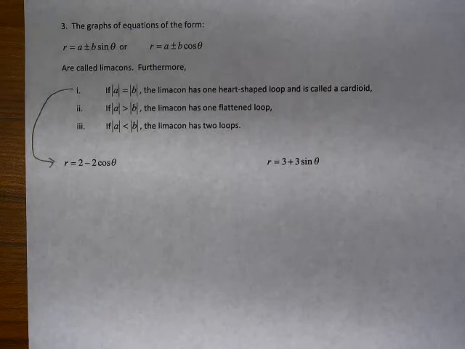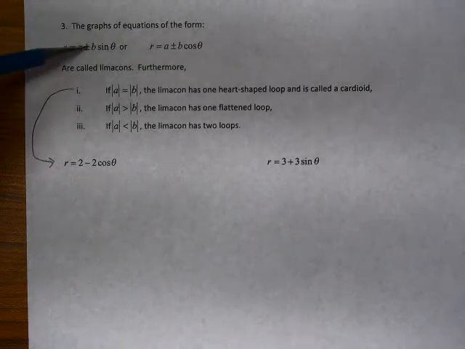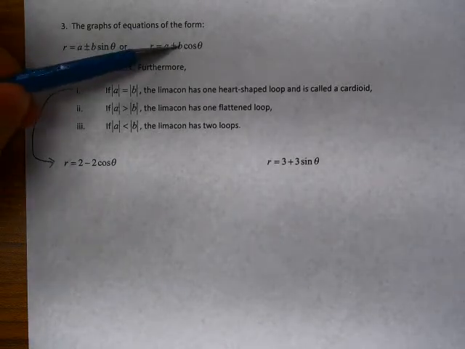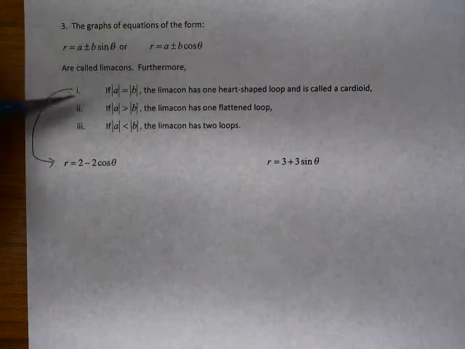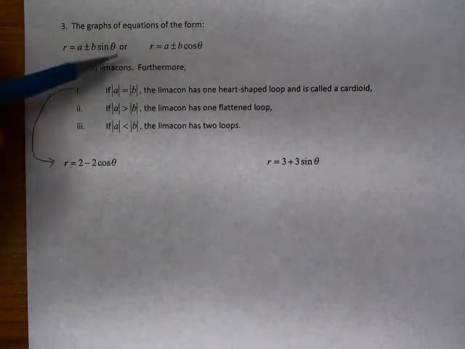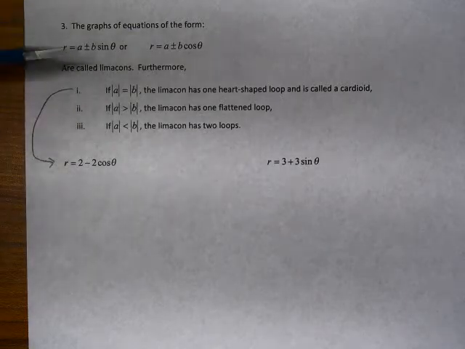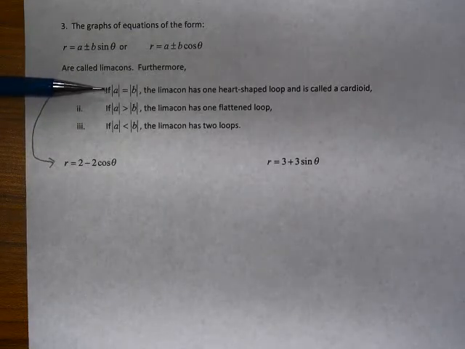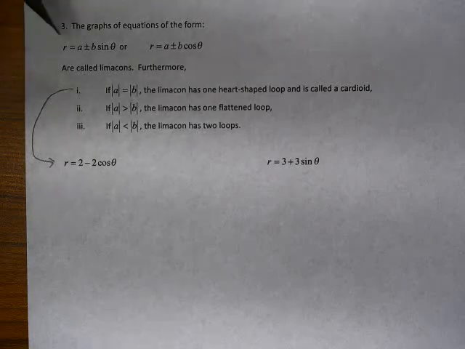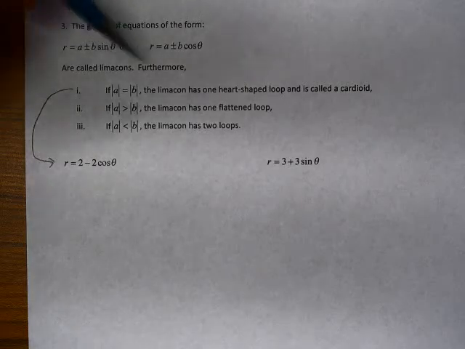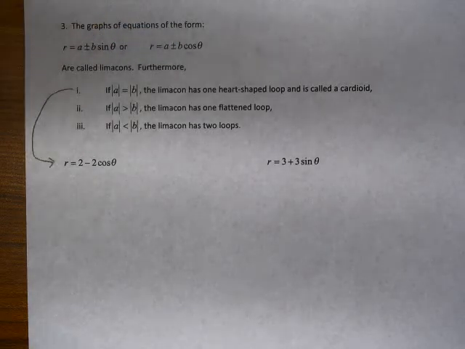Another type of graph we might see are graphs of equations of the form a plus or minus b sine theta or a plus or minus b cosine theta. These are called limacons. There are three types that we might see, so we'll look at this one first: if the absolute value of a is equal to the absolute value of b. So if the coefficients, or these numbers, are equal, then this limacon has one heart-shaped loop, and it's called a cardioid. It looks like a heart.